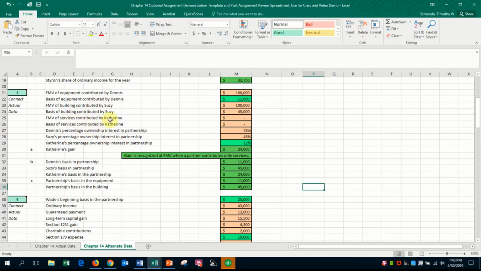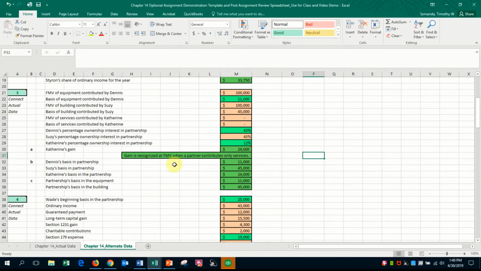But in this case, we have Catherine, who's a third partner, and she's not contributing assets, she's contributing her services. So in this case, I've changed or reallocated the percentages, altered them slightly from what's given in the problem. But the method, of course, is the same as we said earlier.